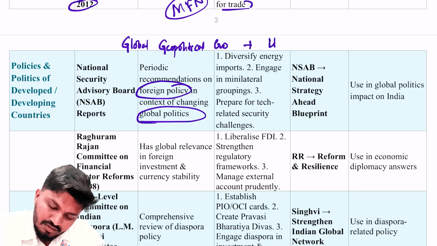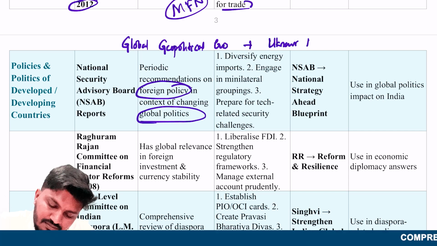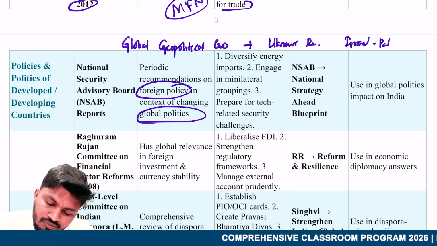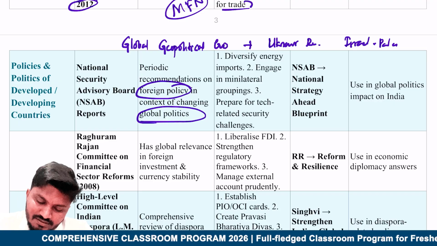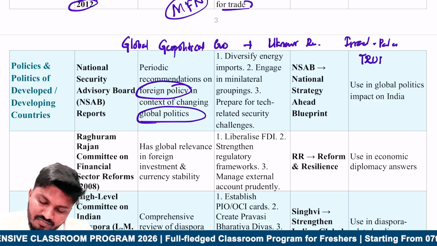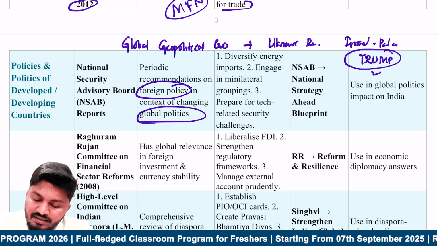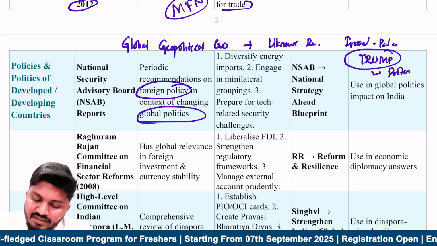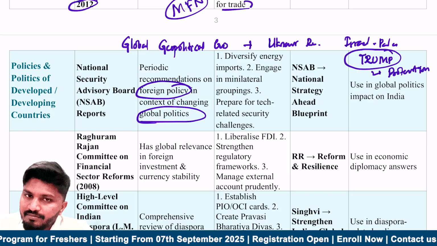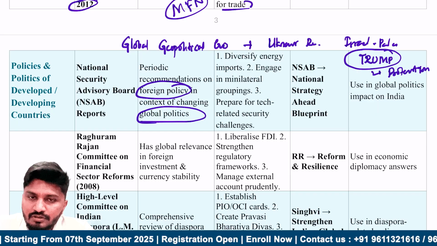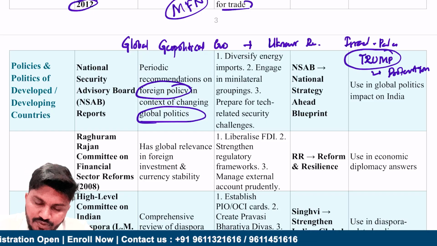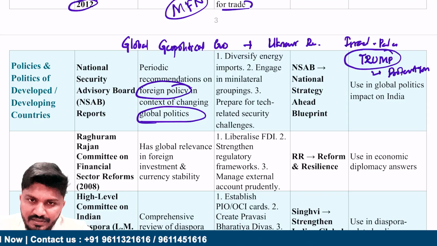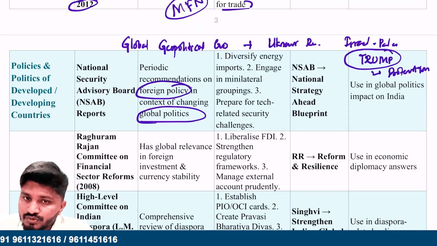You can talk about the Ukraine-Russia war, Israel-Palestine, and also the biggest concern in the world, which is the Trump-administered USA. Trump's protectionism, "make America great" and so on, is having an impact not only on America but also on the world. So there is a geopolitical concern or crisis going on in the world. So this committee or these recommendations can be very important.